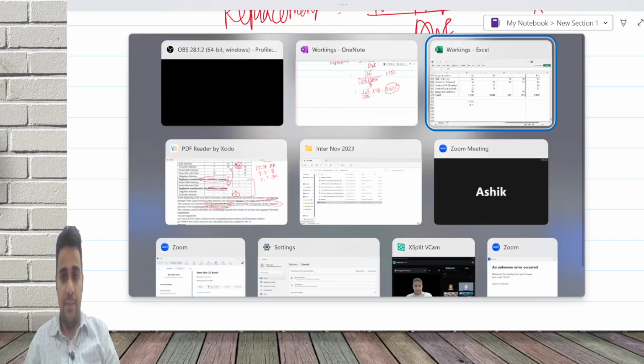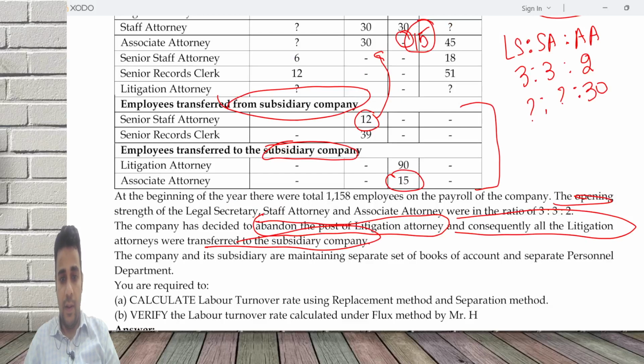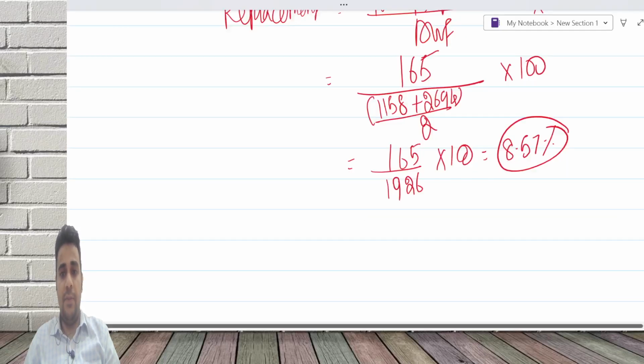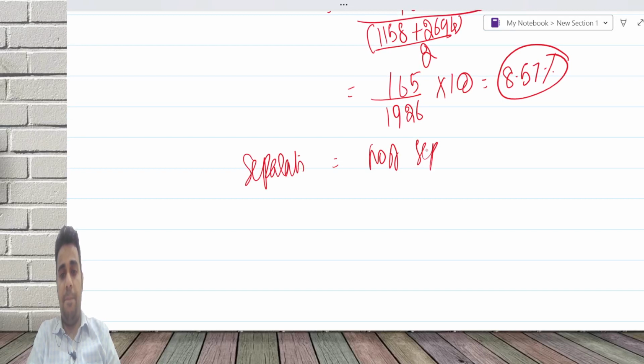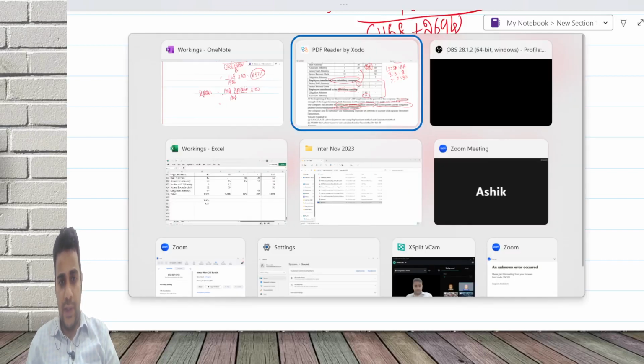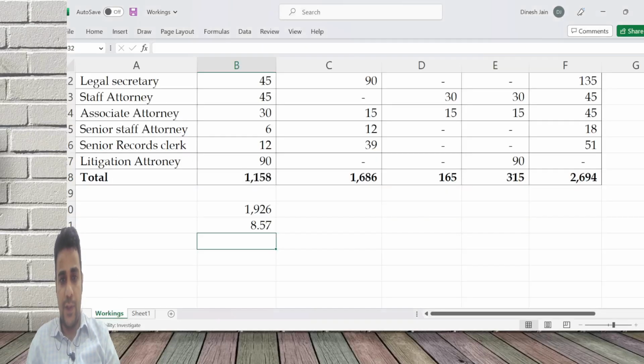Next is the separation method. Number of separations by average workforce into 100.